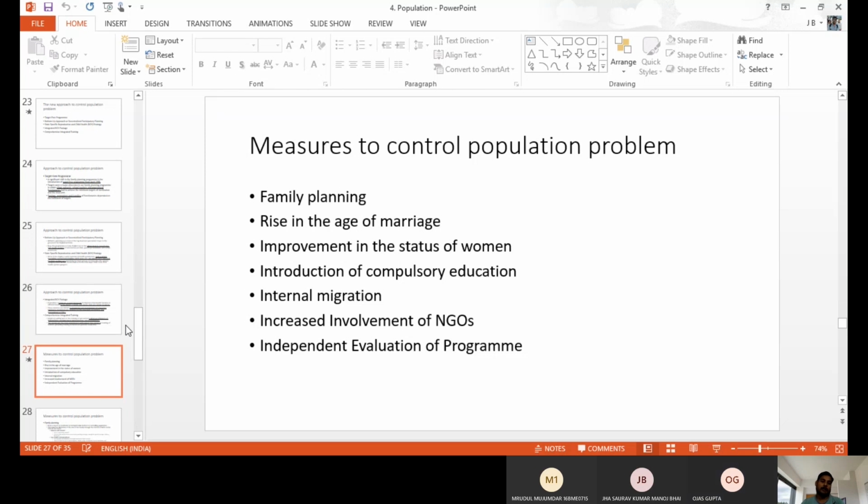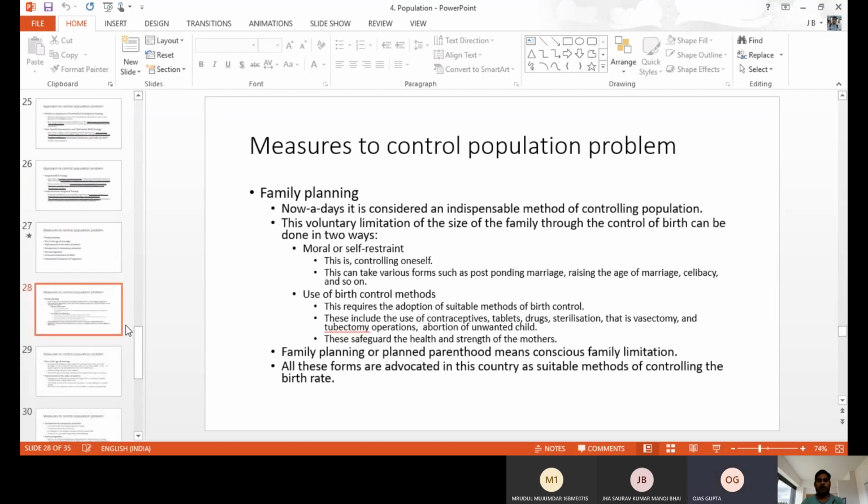Other than that, we have other measures to control overpopulation. There are family planning measures: raising the age of marriage, improvement in the status of women, introduction of compulsory education, encouraging internal migration, increased involvement of NGOs, and independent evaluation programs. So these strategies will also help to control the population problem. From that, the first one is family planning.